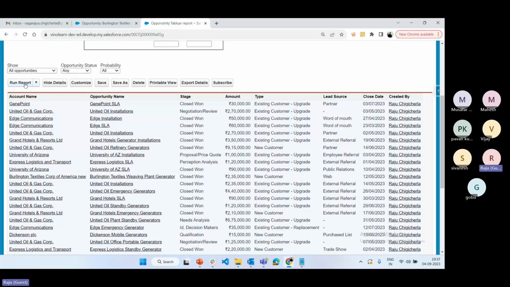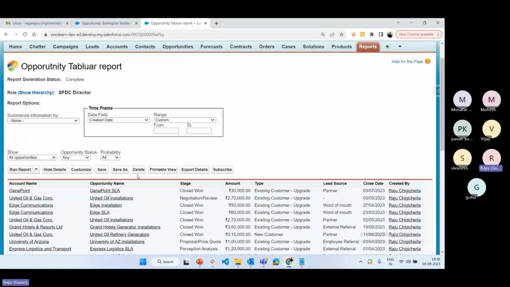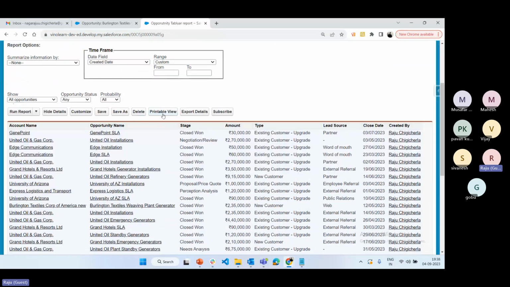Hope you are clear. I will come later to schedule opportunity. Now customize means if you want to add any customization, remove a field, or modify the report, then you can click on customize. Save as, delete, you already know. Printable view, export details, subscribe. Okay, we'll discuss these now.